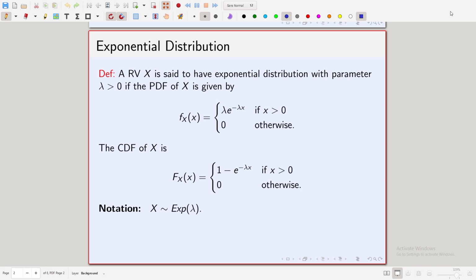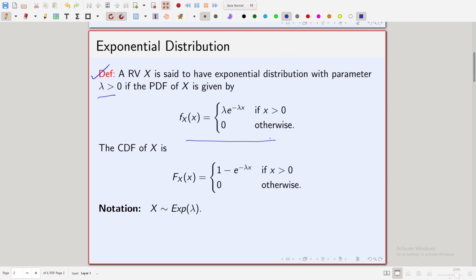You already know what an exponential random variable is, so we will just recall that. A random variable x is said to have exponential distribution with parameter lambda greater than 0 if the probability density function of x is given by lambda times e to the power minus lambda x if x is greater than 0, and it is 0 if x is less than or equal to 0.